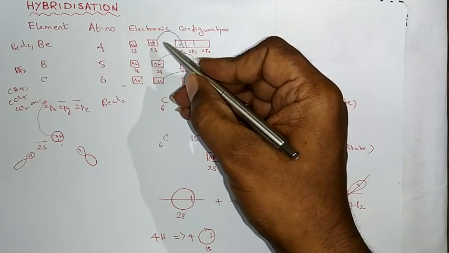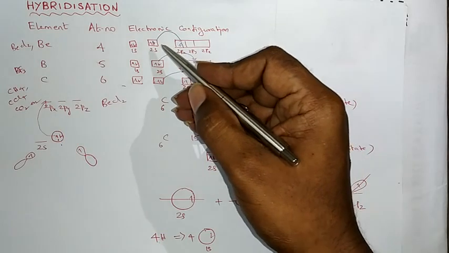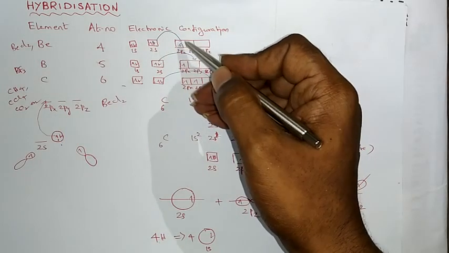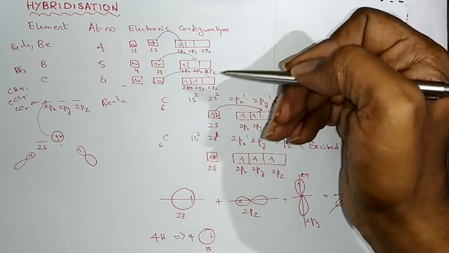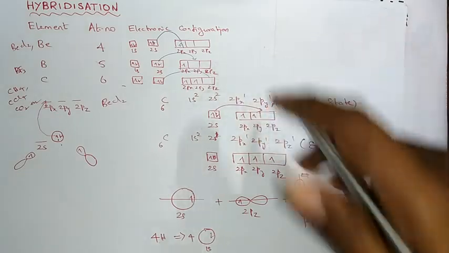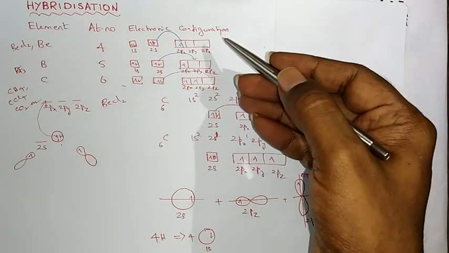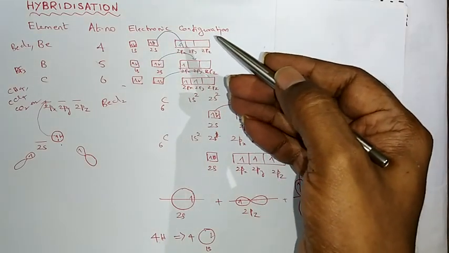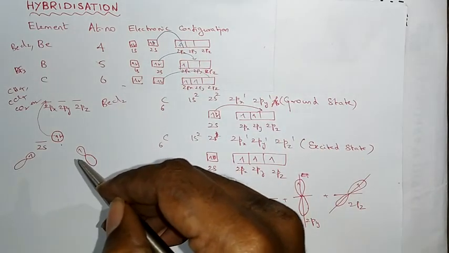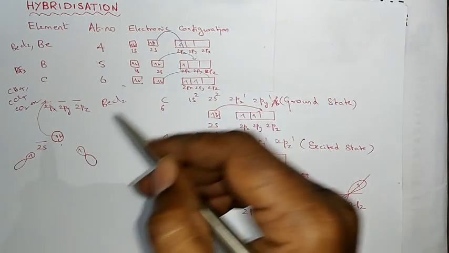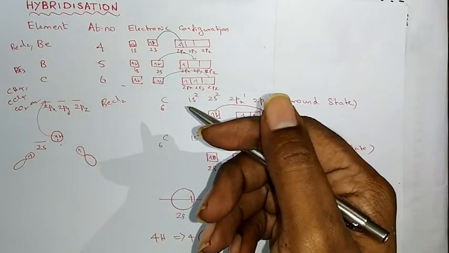And where does the energy for excitation come from? In order to excite one electron from 2s to 2px, or 2s to 2py, or 2s to 2pz, energy is required. Where does this energy come from? The energy required for the excitation of electrons becomes available when the combining atoms approach each other. When the combining atoms approach each other, energy is lost during that process.